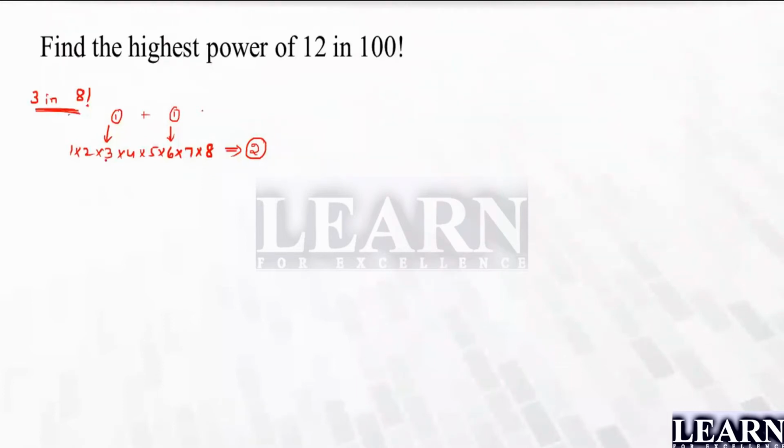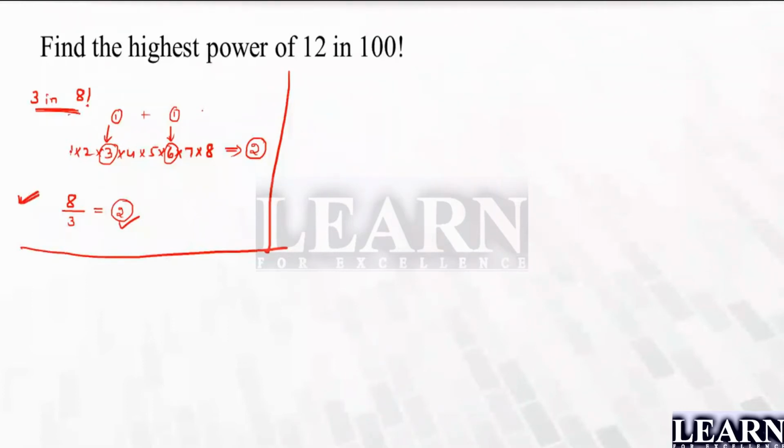Now look here, if I look into this, 8, what am I going to do? I'm going to check the multiples of 3. How many multiples of 3 are there? If I divide 8 by 3, I'll get the answer as 2. So is this possible? Yes or no? We'll check it out. I'll take one more example. So I can say this is a simplified form, not this one, right?